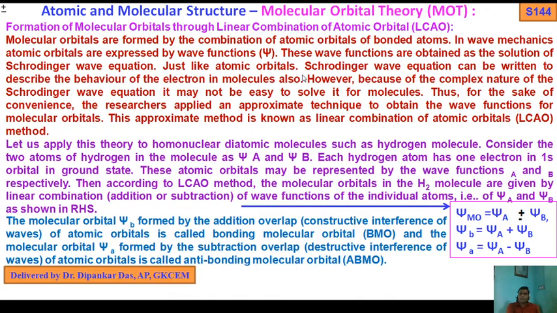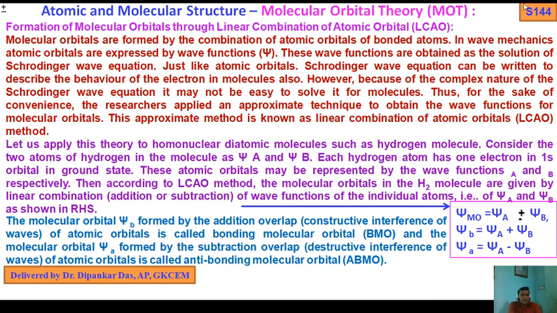Because of the complexity of solving it for molecules, this approximate method, the linear combination of atomic orbitals, known as LCAO, is used.